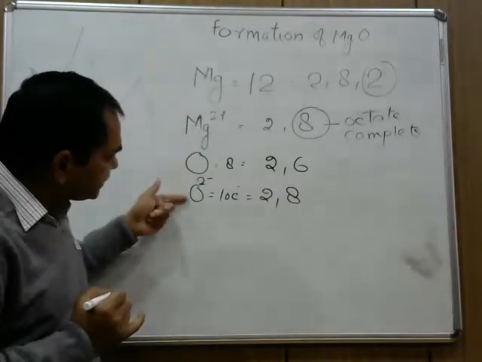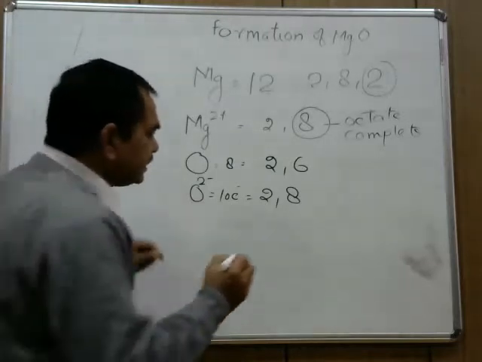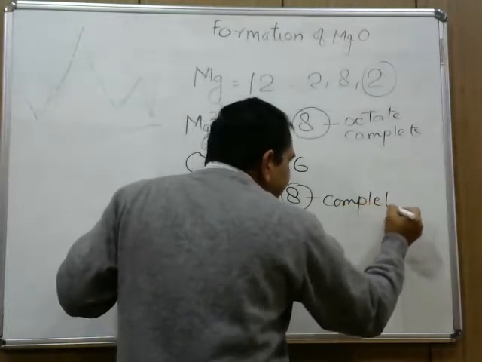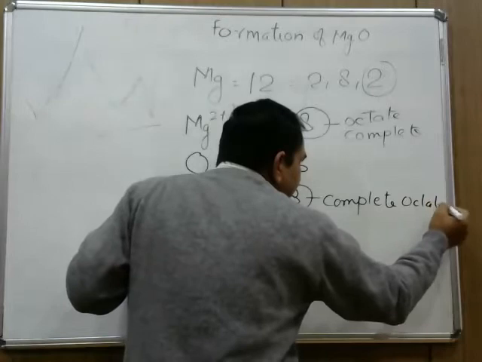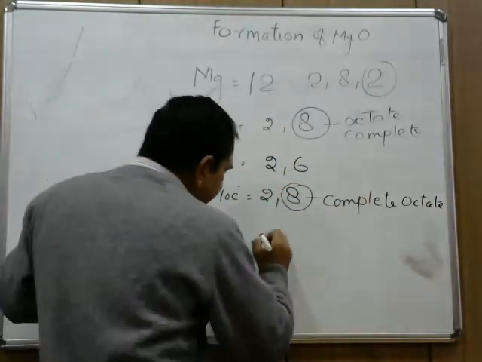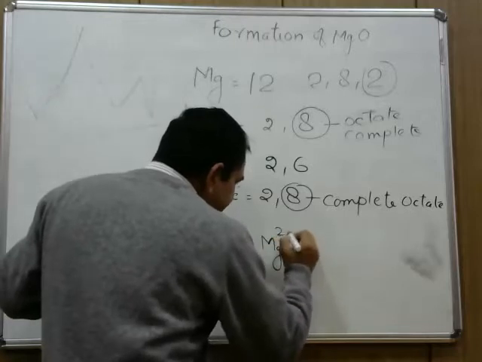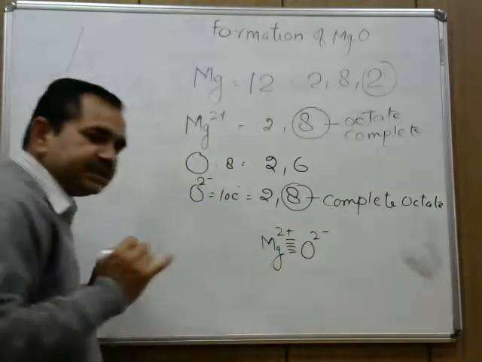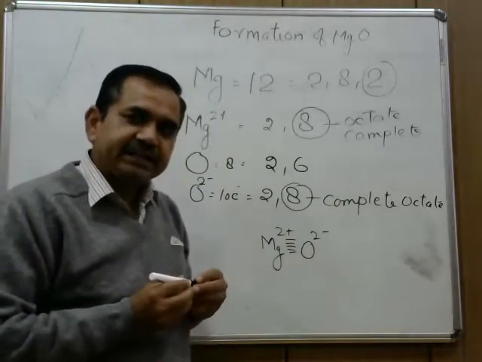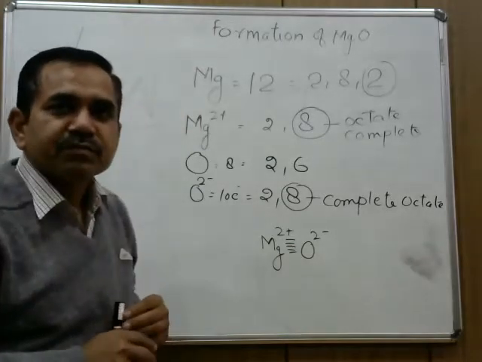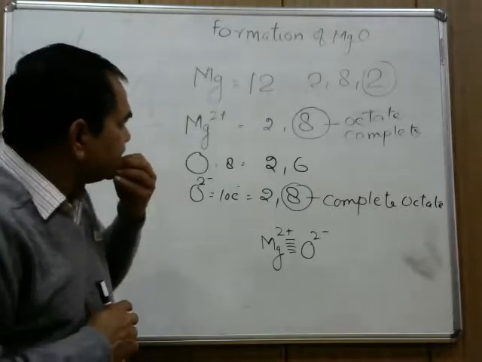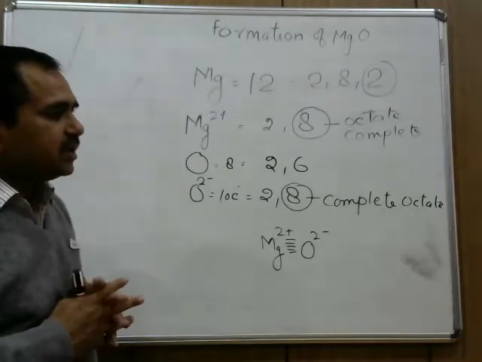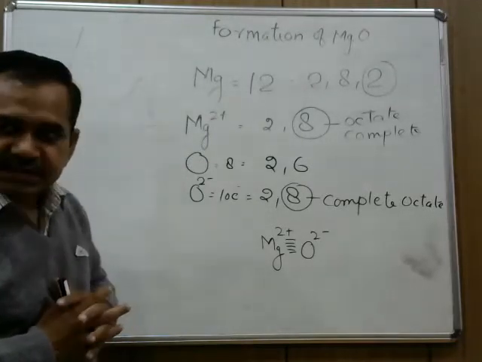So once the oxygen atom is converted to this oxide ion, it also has a complete octet. And finally, these magnesium 2 plus ions and oxide ions are held together with the help of electrostatic force of attraction and magnesium oxide is formed. So this is the procedure by which electrovalent compounds are formed, or electrovalent bonding takes place.